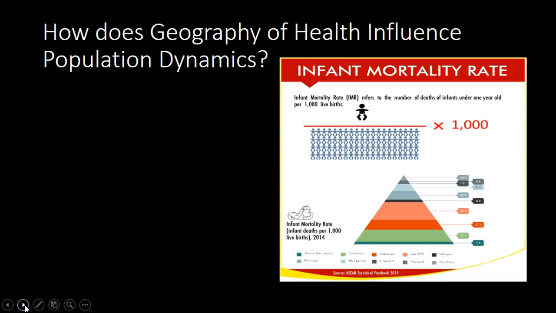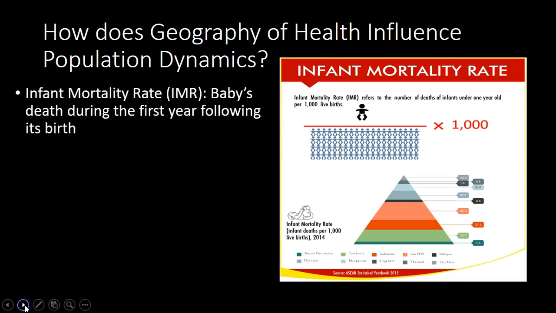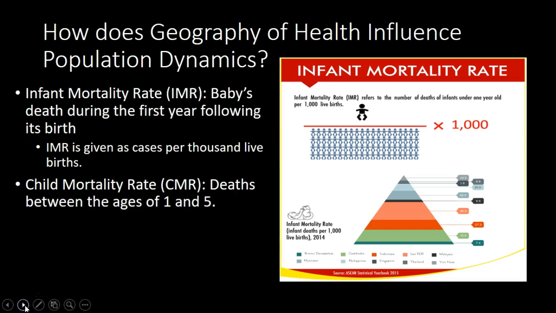So how does geography of health influence population dynamics? Well, you have the infant mortality rate, a baby's death during the first year following its birth. The IMR is given as cases per 1,000 live births. So the baby has to be born alive. I know it's kind of a depressing thing to say, but it's true.